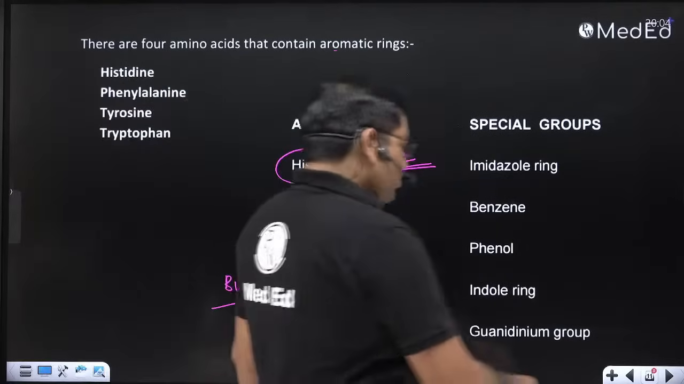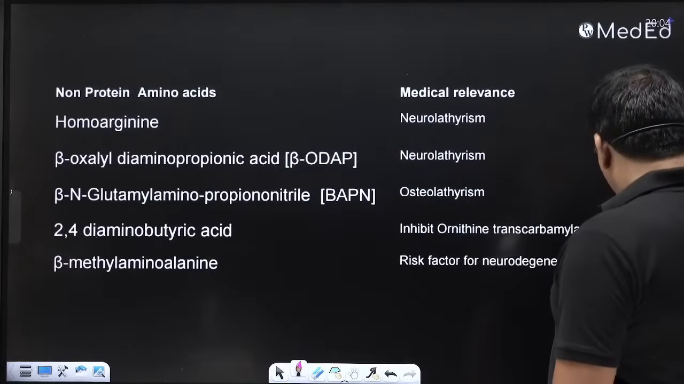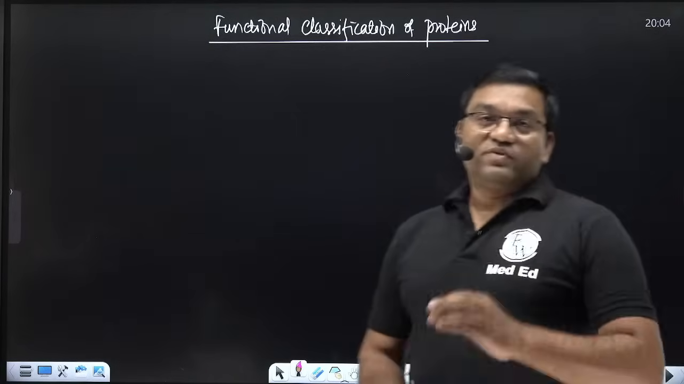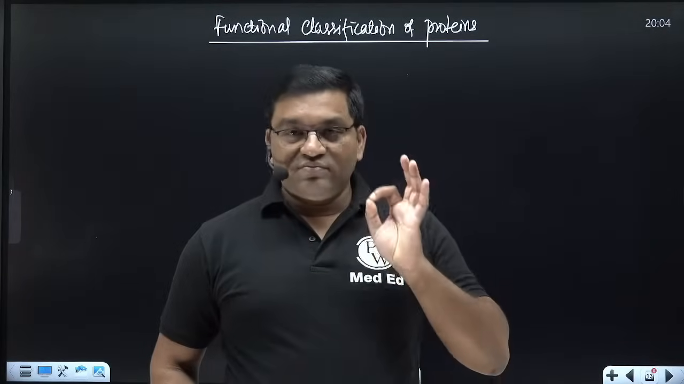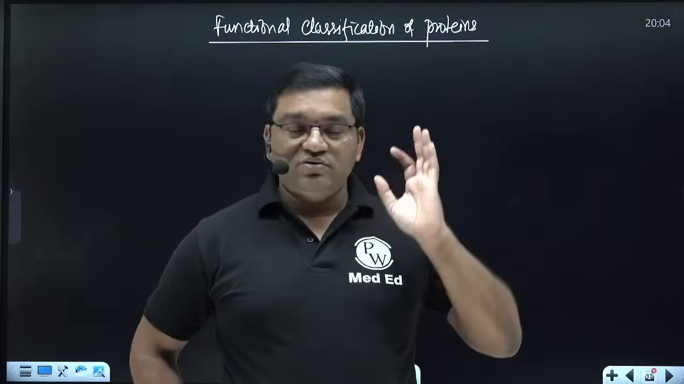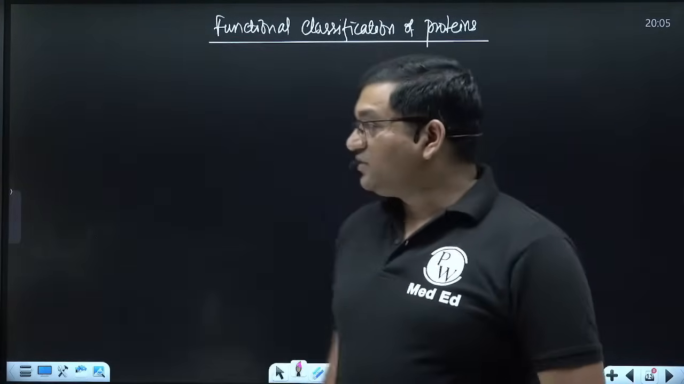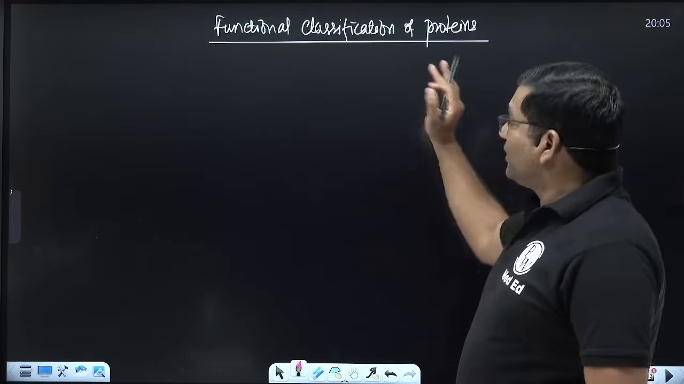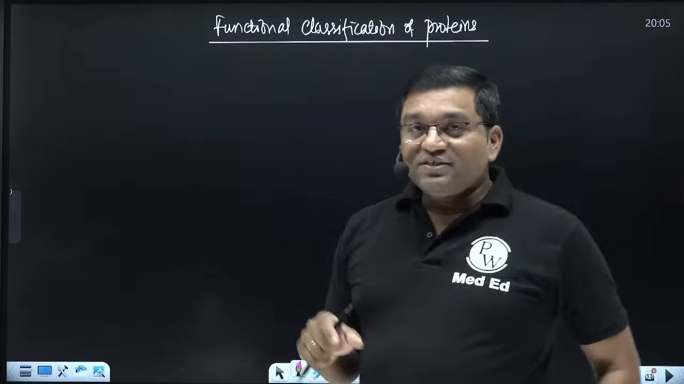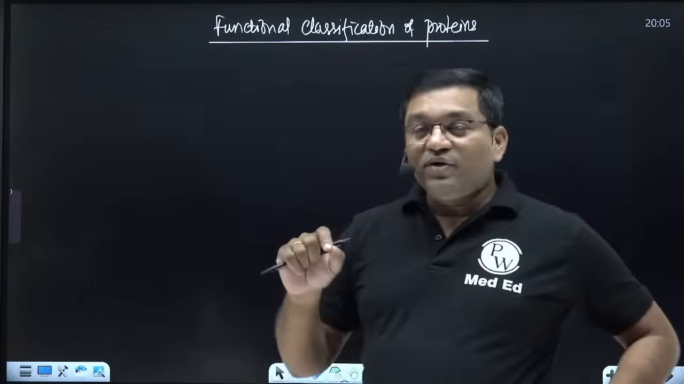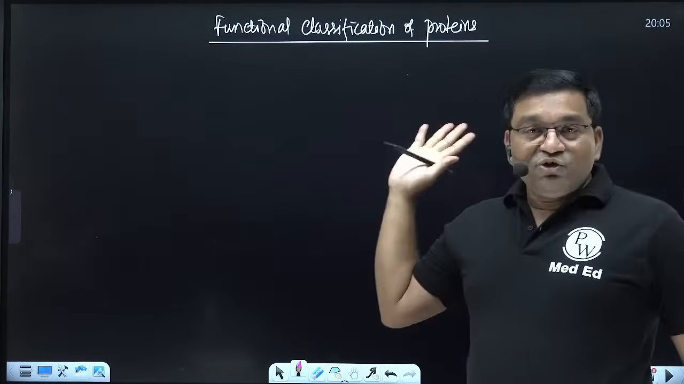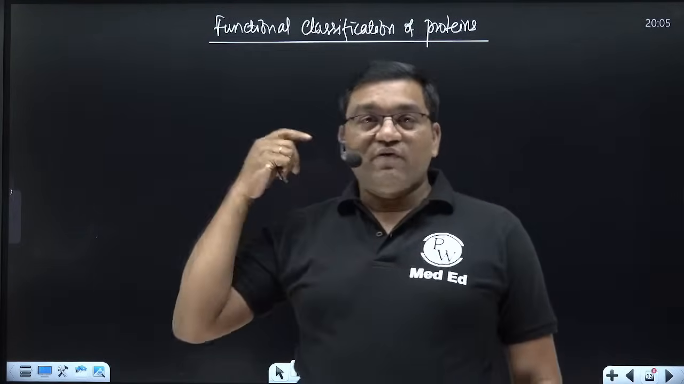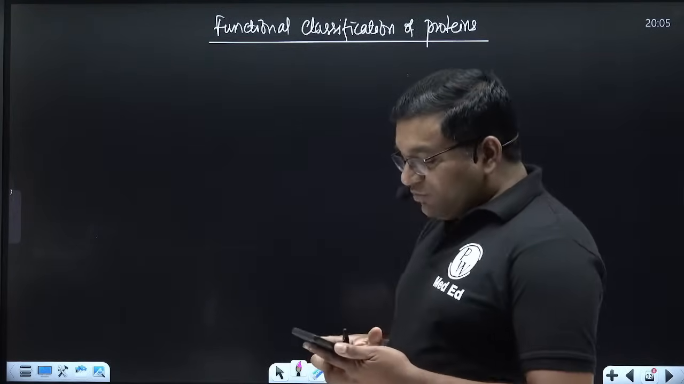So this is all about the classification of amino acids. Now moving to the second SAQ, short answer question: the functional classification of protein. Proteins are classified as simple, conjugated and derived proteins, but there is also one more classification, known as the functional classification of protein, and which is important.